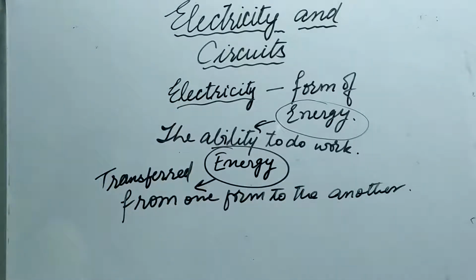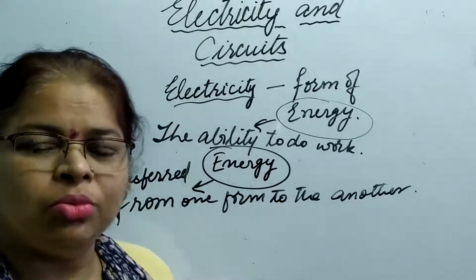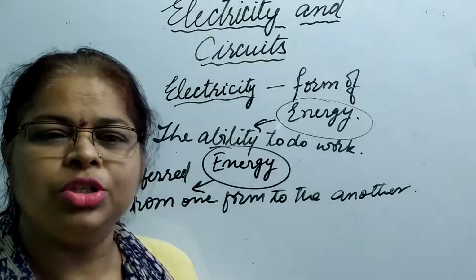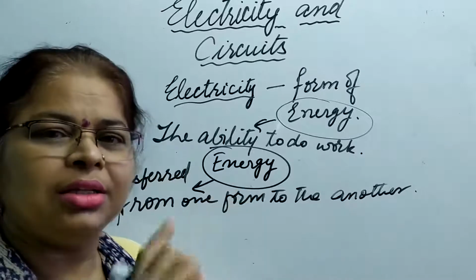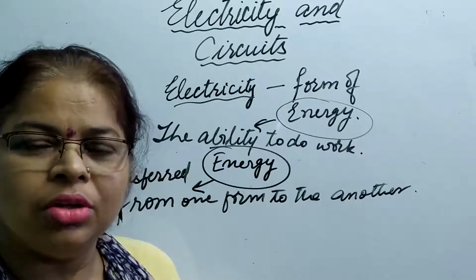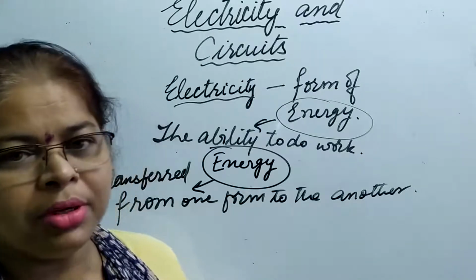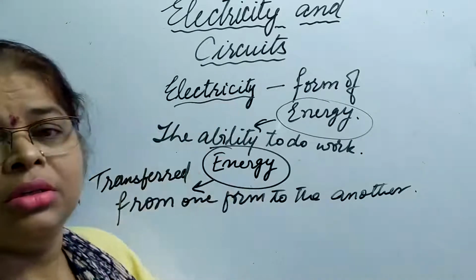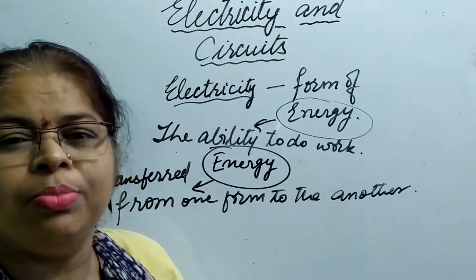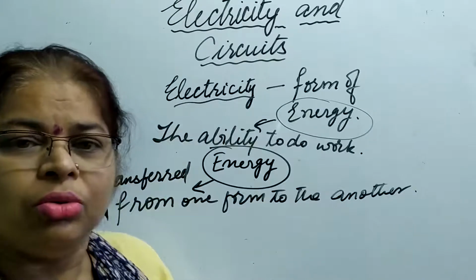Let us take an example. You come in your room and what do you do? You switch on the light. How do you switch on the light? You just go and click the button on the switchboard. Now what will happen? Electricity will flow and the light, or maybe it is CFL or bulb or tube light, it is going to glow.